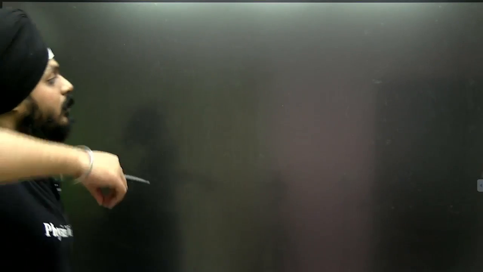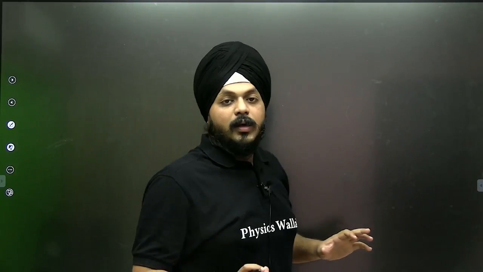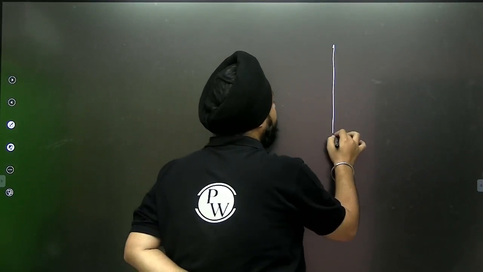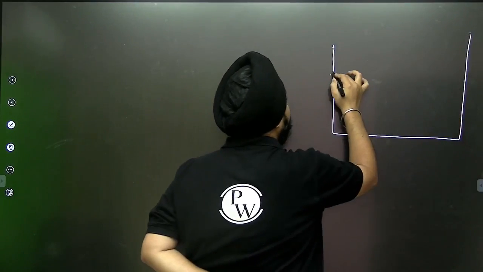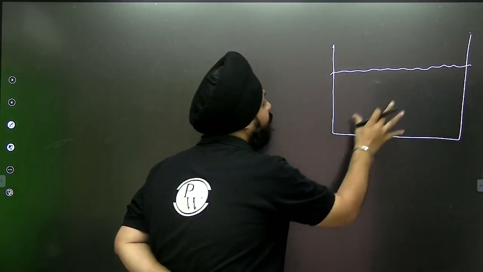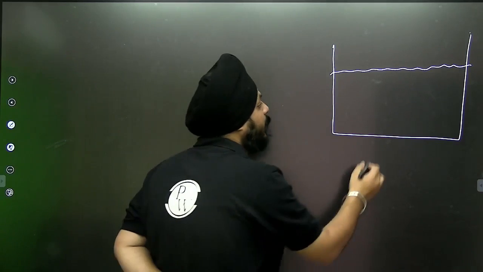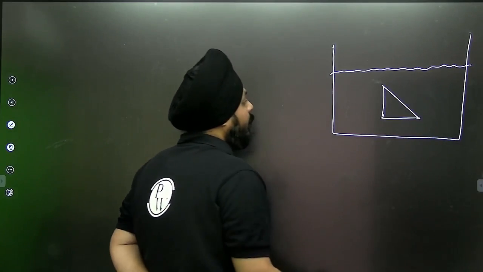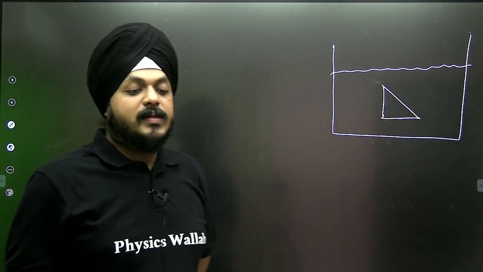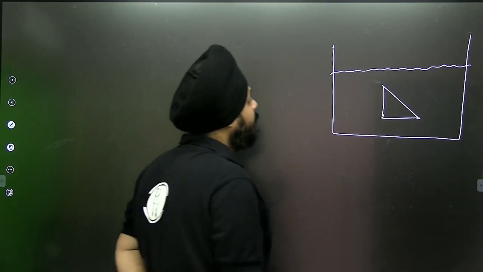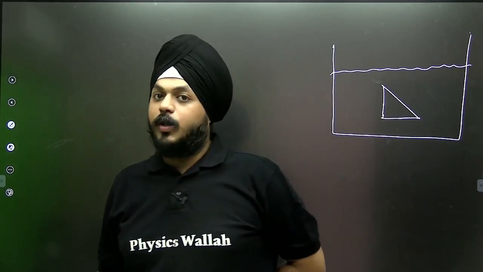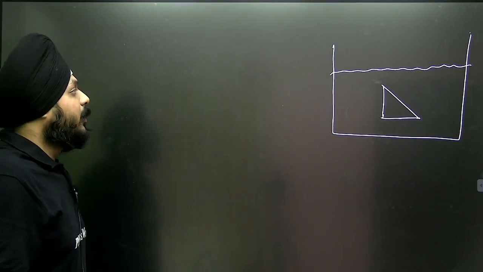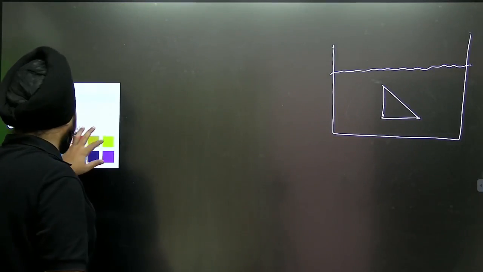Now let's have another example of it. Okay, so let's see the proof of Pascal's law. For that, let us take an example. Suppose this is a container, and it is filled with fluid. Now suppose we are keeping one object of this shape inside the fluid. Now we need to prove that the pressure acting on this is equal in all directions.